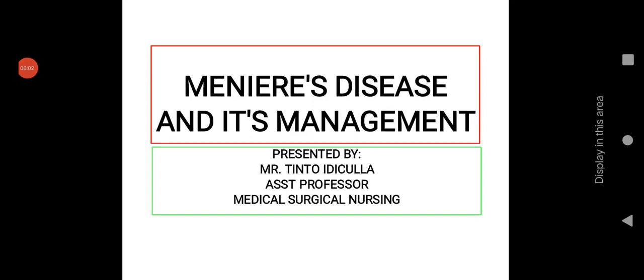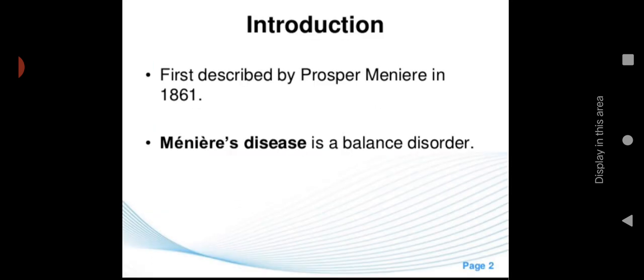Today we are discussing another ear disorder, that is Meniere's disease. Let me introduce the topic. It was first described by Prosper Meniere in 1861. So he is the person who described this condition, and the disorder is named after him. His name is put in the disorder that is called Meniere's disease. It is a balance disorder.